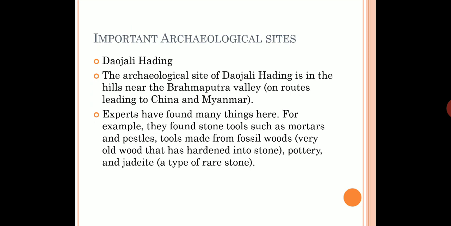Let's talk about the second important archaeological site, which is Daojali Hading. This site of Daojali Hading is near the hills of the Brahmaputra Valley. This is on the road leading to China and Myanmar. Archaeologists have found many different things here.